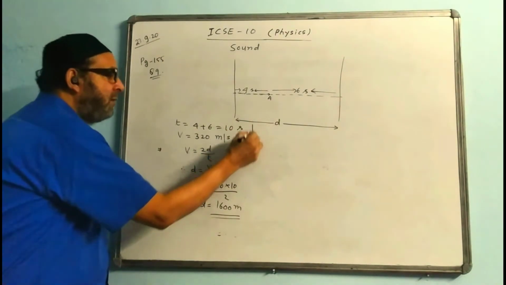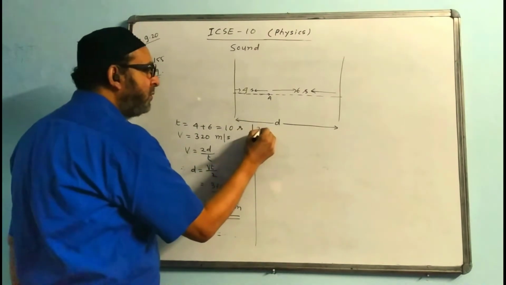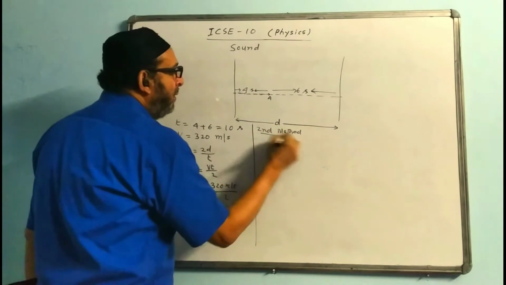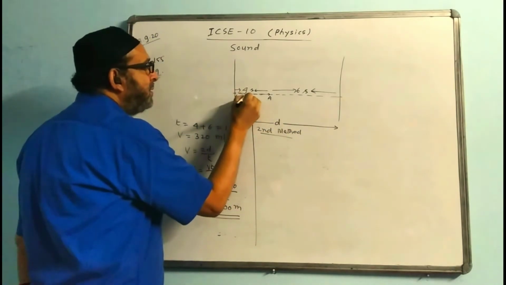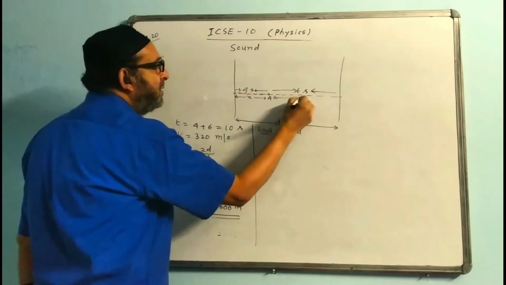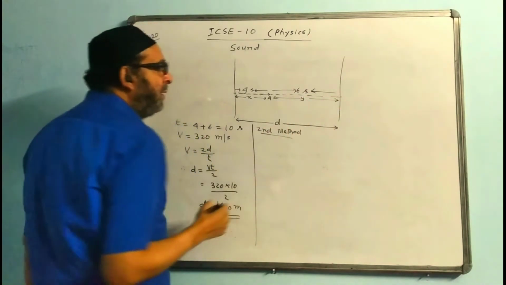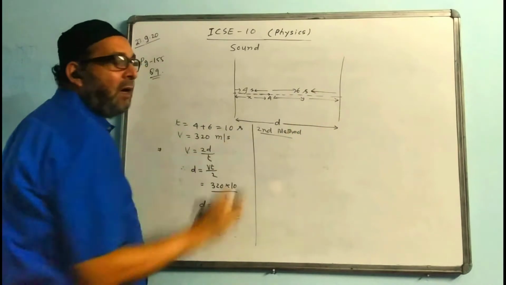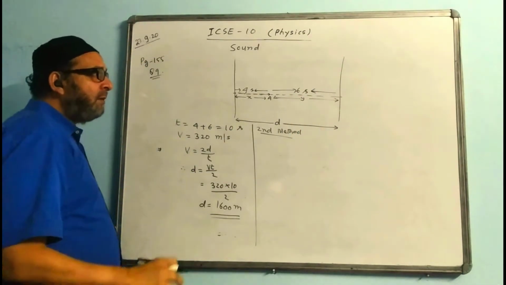This is one method. There is a second method also. Second method, if you learn, is also okay. I take the distance in parts. This distance I take as x and this distance I take as y. Now I find the value of x separately and the value of y separately, and then I will add them. That is also a method.